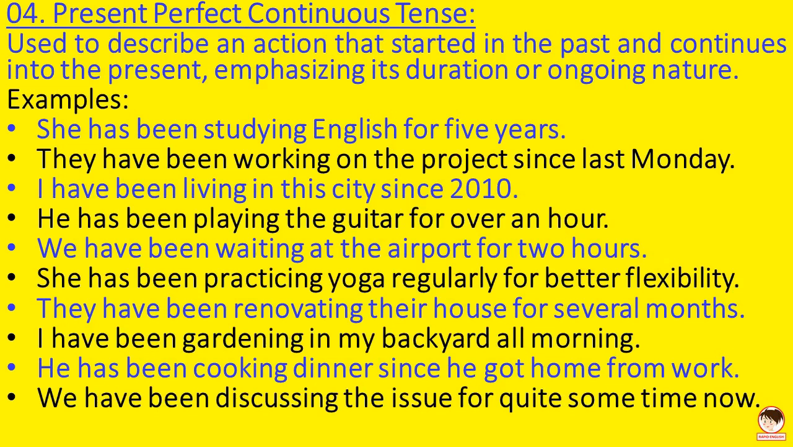Present perfect continuous tense. Used to describe an action that started in the past and continues into the present, emphasizing its duration or ongoing nature. Examples: She has been studying English for 5 years. They have been working on the project since last Monday. I have been living in this city since 2010. He has been playing the guitar for over an hour.